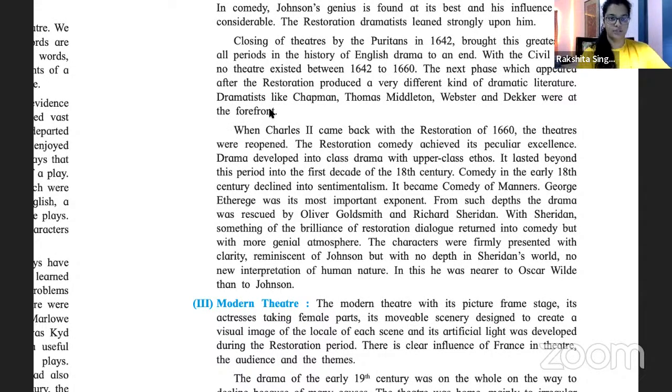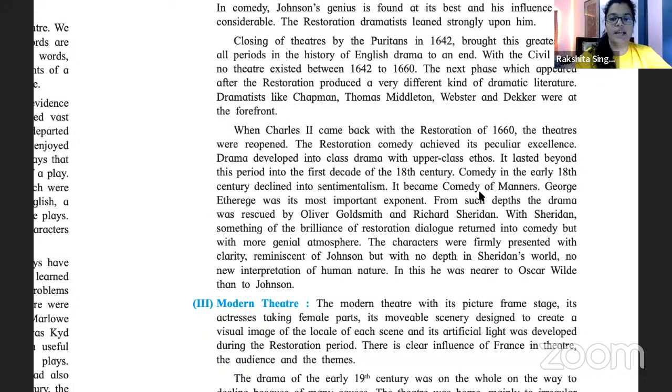Okay, उनके clothes, उनका बैठने बोलने चालने का तरीका, that became very very prominent in drama. Okay, comedy in the early 18th century declined into sentimentalism. मैंने समझाया था थोड़ा सा, sentimentalism isn't something we need to focus on, so we're not going to go deep into it. Okay, look at it as वो कॉमेडी खत्म हुआ और कोई दूसरा थोड़ा और इमोशनल एरा शुरू.